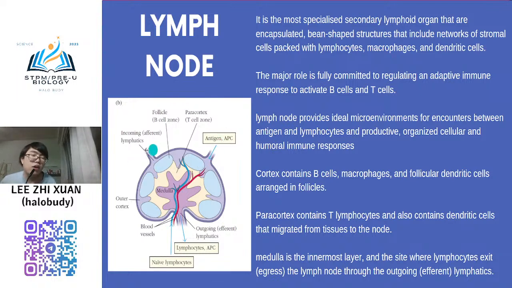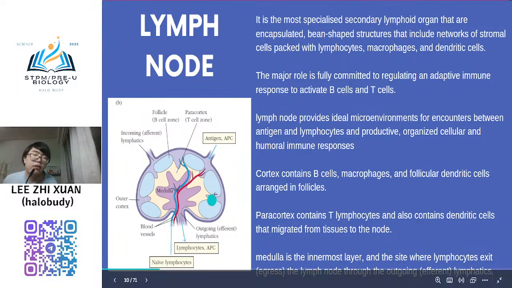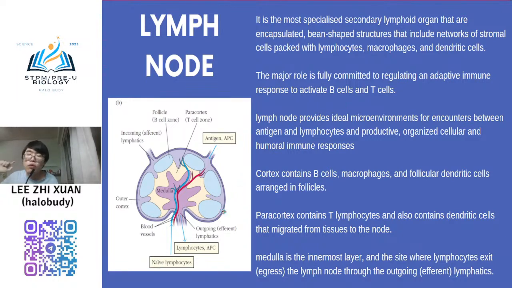All your antigen, all your leukocytes will gather here, and then start to fight. So your B cell and T cell will start to activate and fight. Once the B cell and T cell are activated, these activated lymphocytes will go to other parts to play the role of immune response.